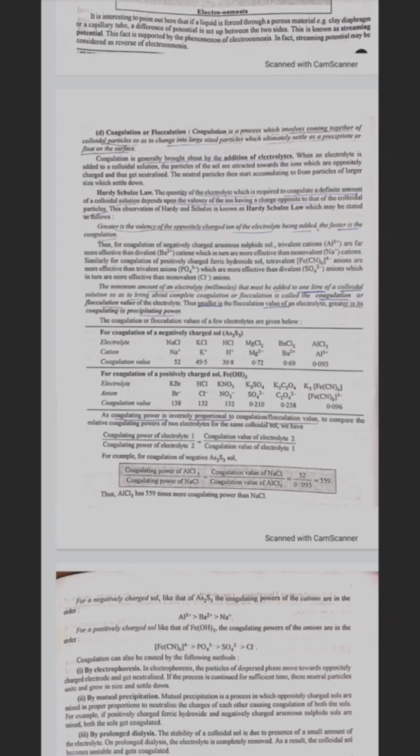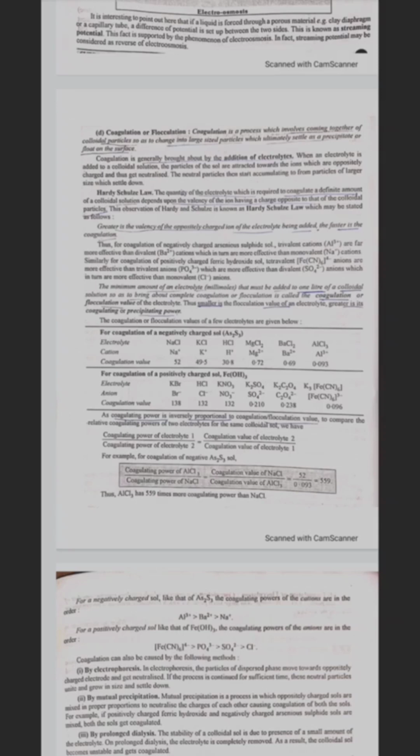As coagulating power is inversely proportional to the flocculation or coagulation value, to compare the relative coagulating power of two electrolytes for the same colloidal solution, we have coagulating power of electrolyte 1 divided by coagulating power of electrolyte 2 is equal to coagulation value of electrolyte 2 divided by coagulation value of electrolyte 1.